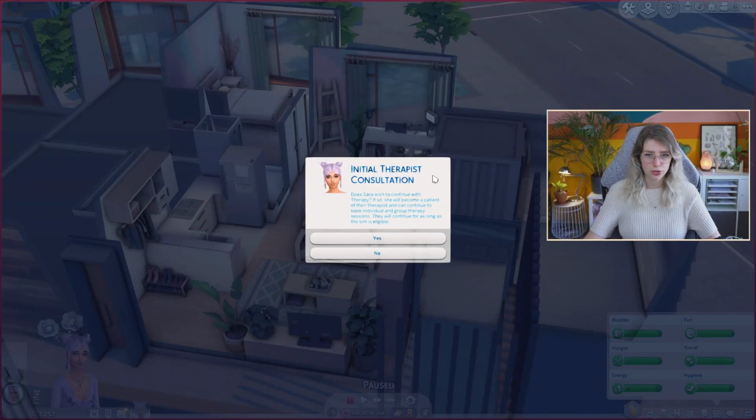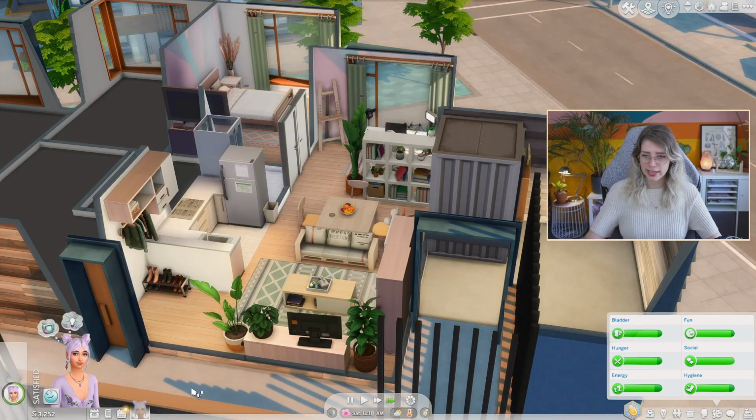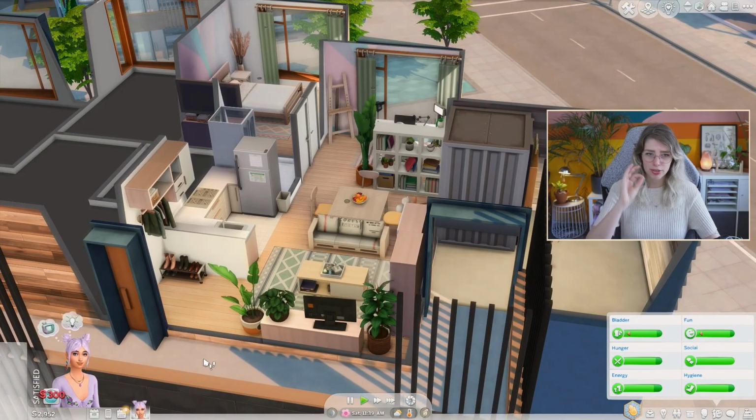Initial therapist consultation. Does Sarah wish to continue with therapy? If so, she will become a patient of their therapist and can contribute to booking individual and group therapy sessions. They will continue for as long as the sim is eligible. Sure, let's sign up for therapy. Therapy is great. Therapy is good. If you need help, always get help.